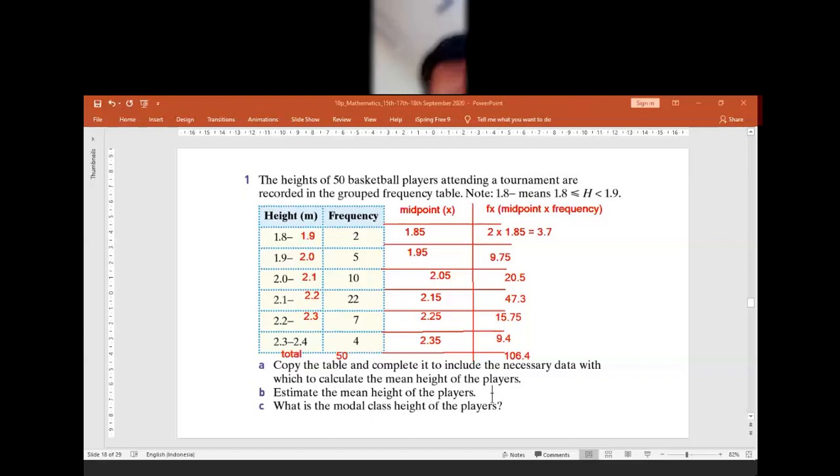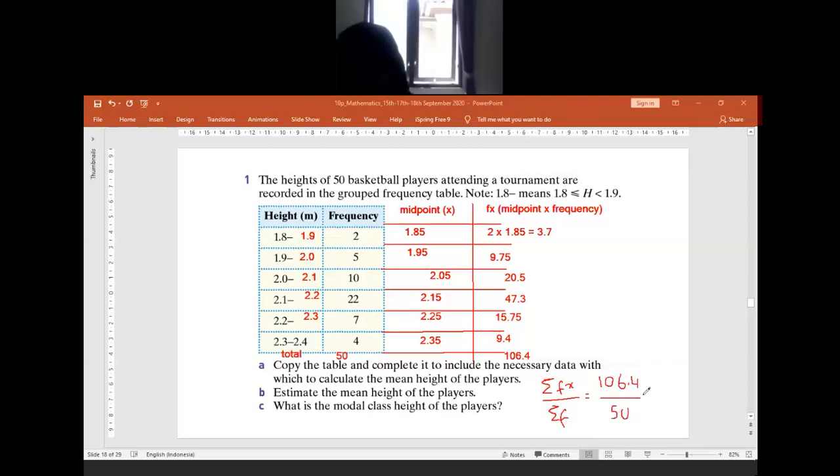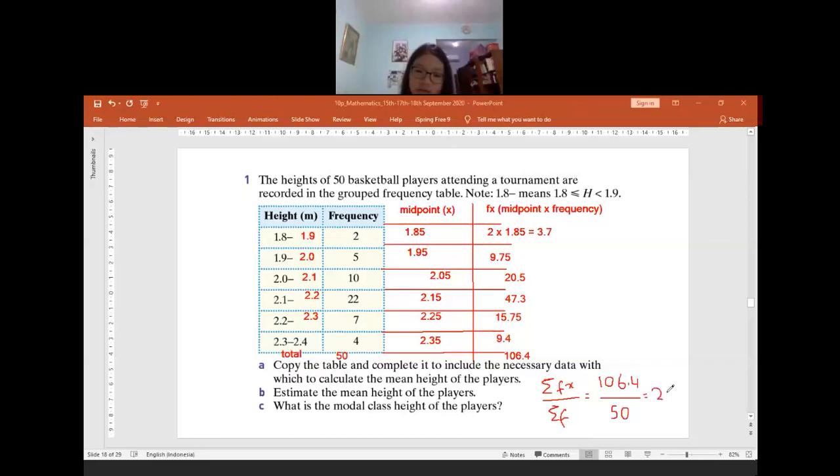We already completed the table to find the mean. Now estimate the mean height of the players. So for the mean, it will be sigma fx divided by sigma f. So how many will it be? It will be 106.4 divided by 50. Anyone already tried to calculate how many it is? 2.128. Okay, 2.128.